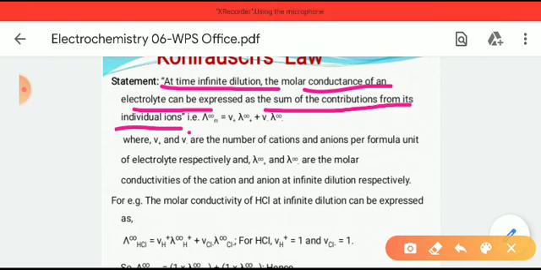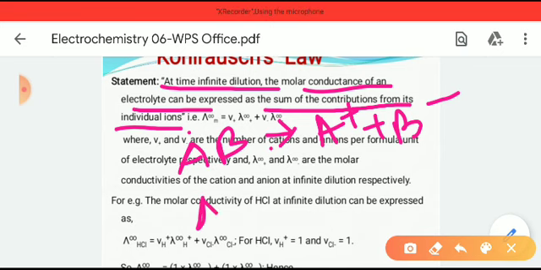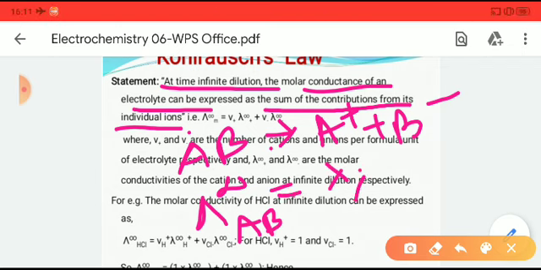Suppose AB is an electrolyte that is ionized in a molten or aqueous state to give A plus and B minus. The molar conductance of AB at infinite dilution is equal to the contribution from A plus, that is lambda A plus, plus lambda B minus.